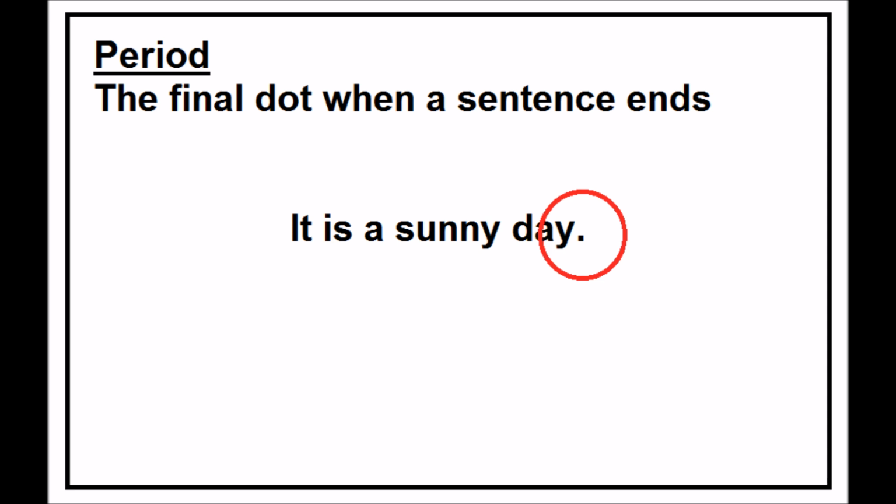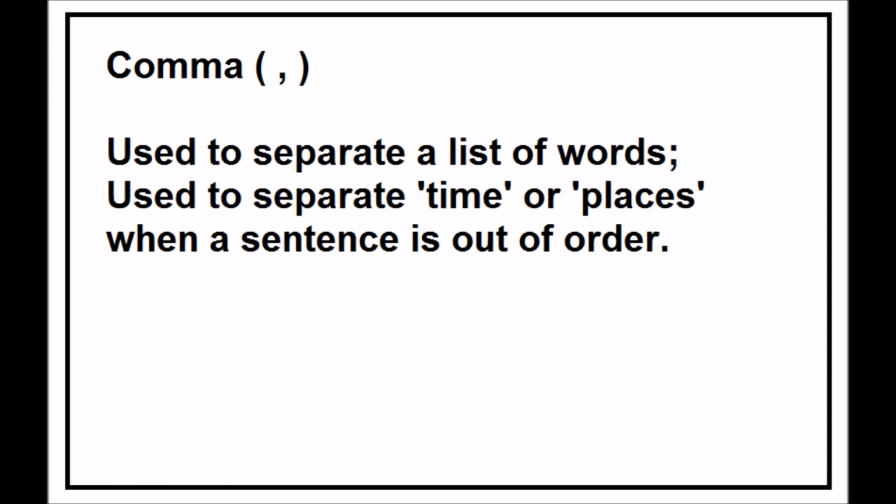Then we have the comma, and the comma is here between parentheses. We use a comma to separate a list of words, or we use a comma to separate time or places when a sentence is out of order. And here we can think, all right, the idea of the list of words is easy. So this is an example.